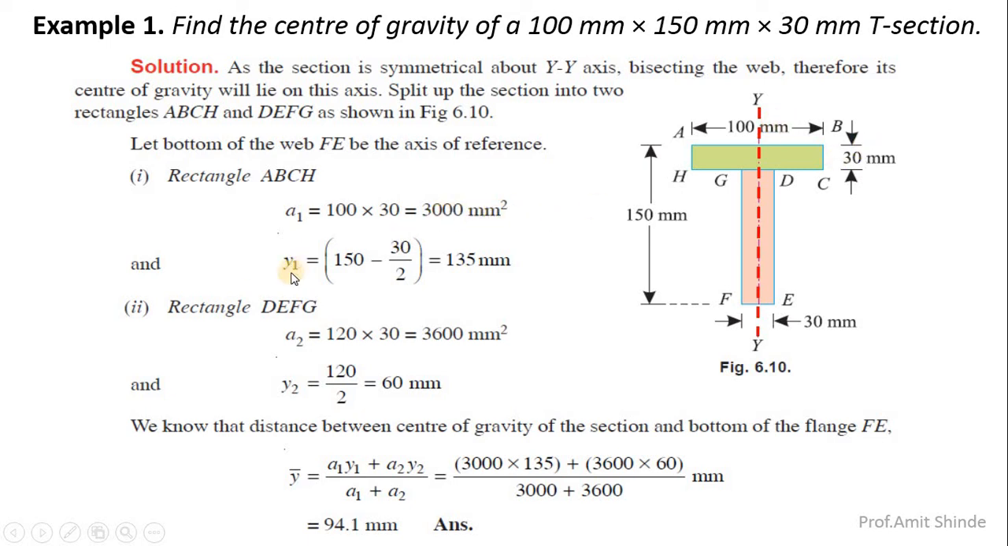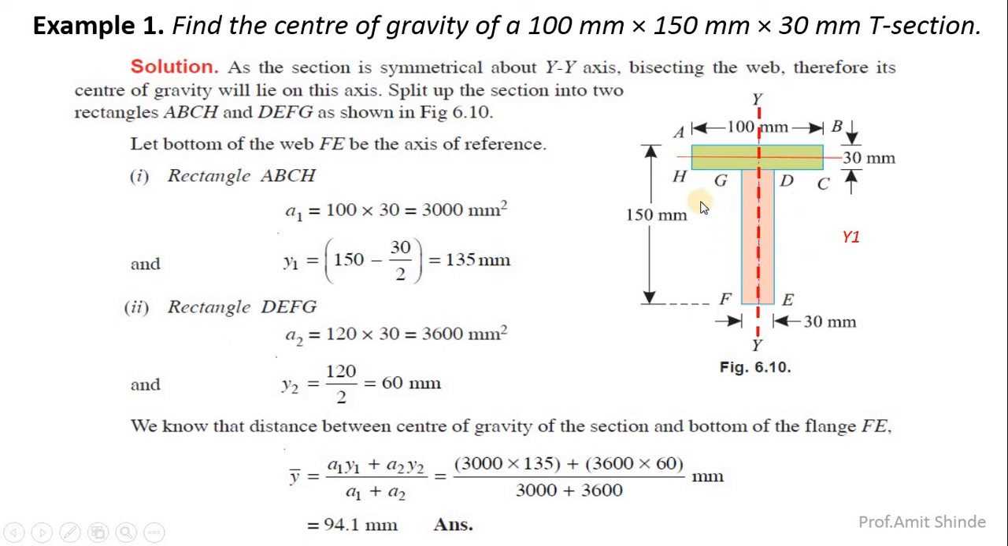Now y1 is the location of the centroid from the bottom to the center of this rectangle. This is 150 minus 30 by 2. Here the distance is y1, which is 150 minus 30 by 2. This is 135 mm. Now similarly consider the lower rectangle over here.